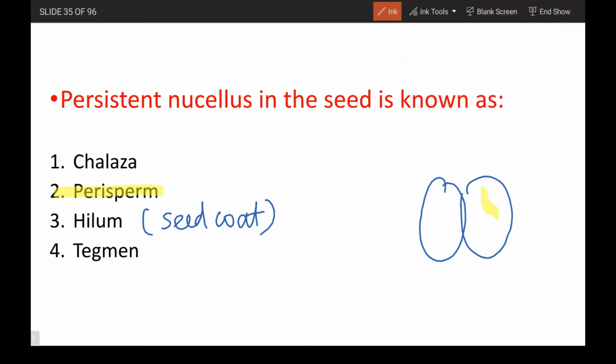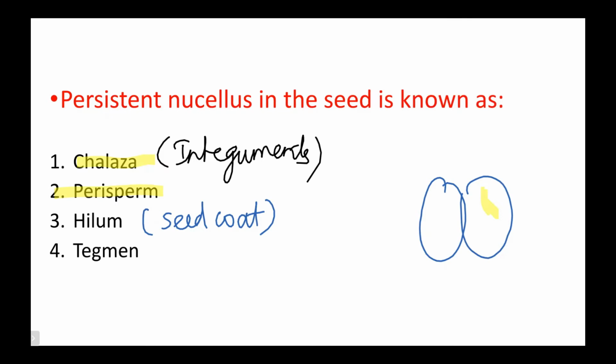So hilum is a scar. Chalaza is one end where it gets attached to the integuments. So the persistent nucellus present in the seeds is known as perisperm. Try to understand the other options also, because the other options can be made into a question next year. That's why I'm trying to include as much information as possible for the other options also.